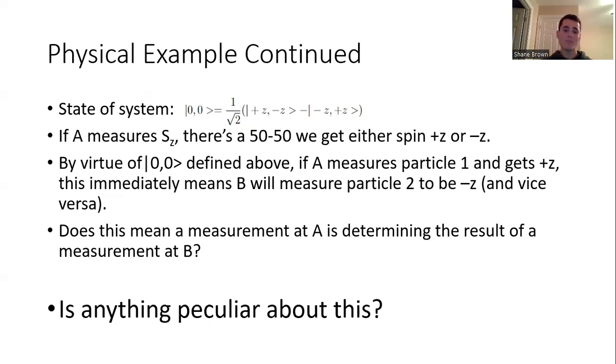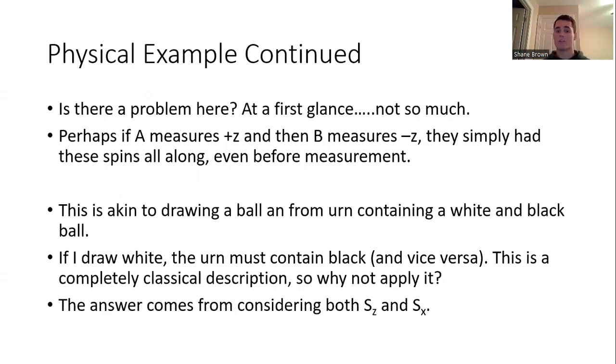At first glance, it doesn't necessarily have to be the case that somehow detector A is influencing detector B. You can explain this completely classically, because you could say that if Alice measures spin up and Bob measures spin down, maybe from the moment the decay of the spin 0 particle started, they started off in that state, and then they just went their separate ways, and we measured them, and that's what we found. So it would be akin to having 2 balls in an urn, for example.